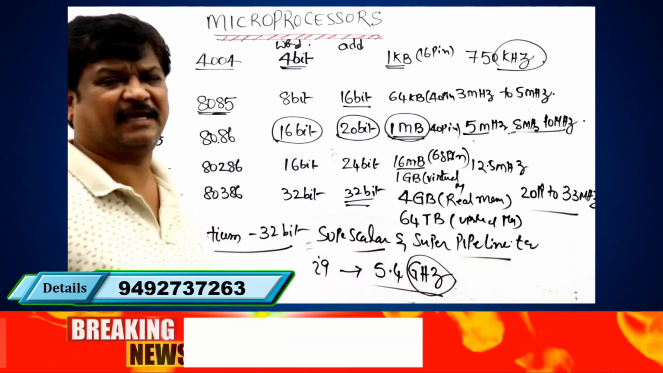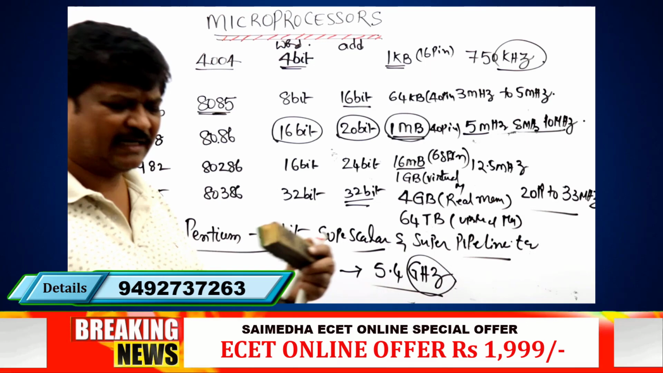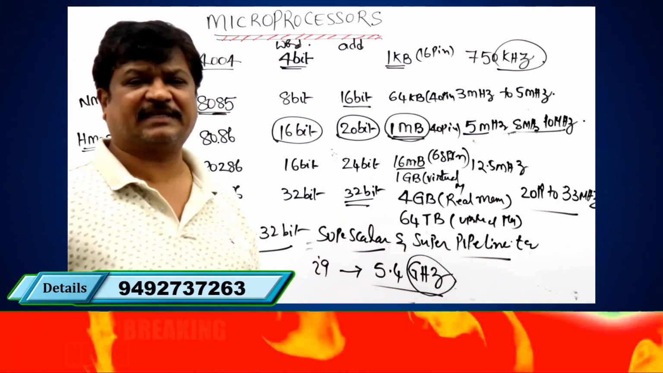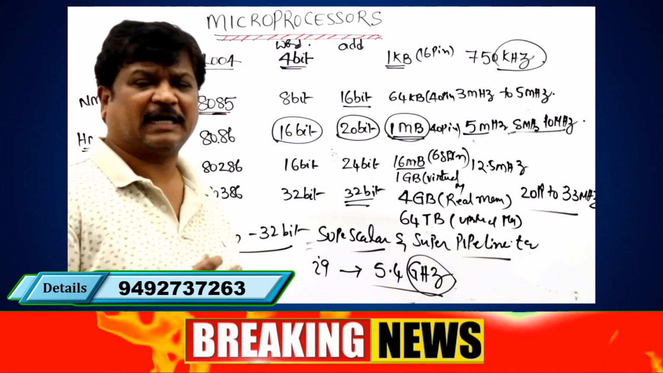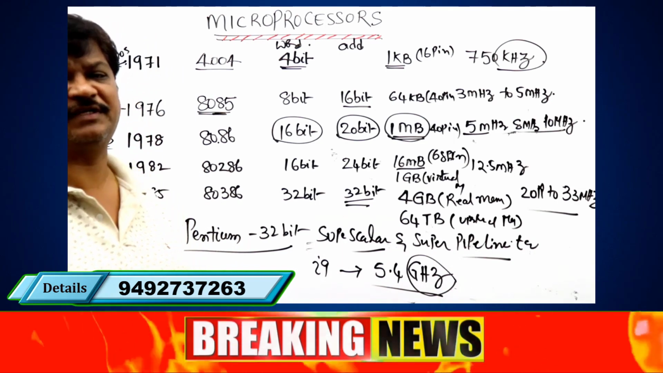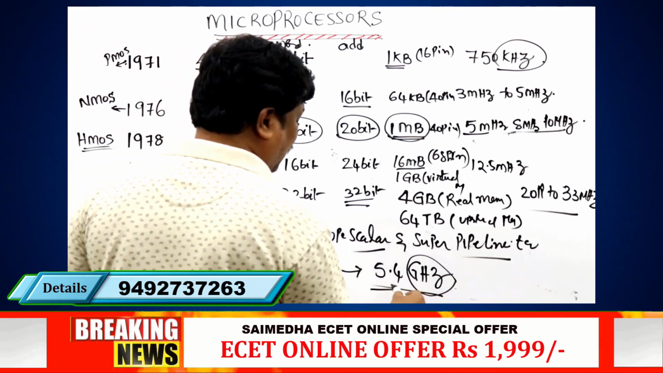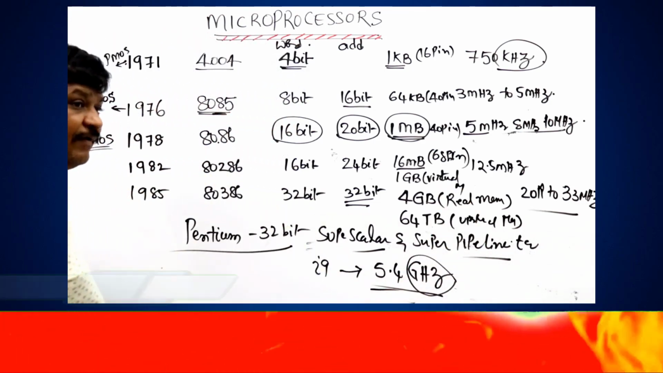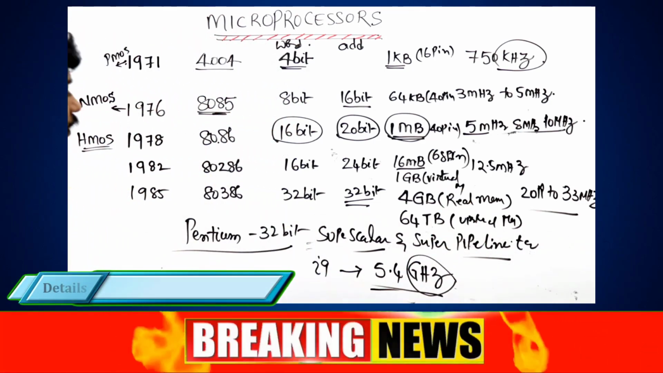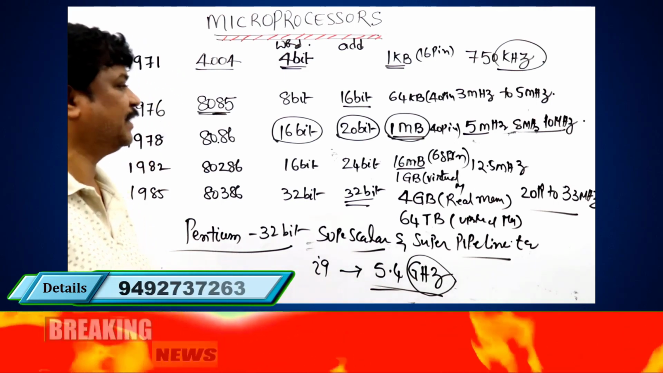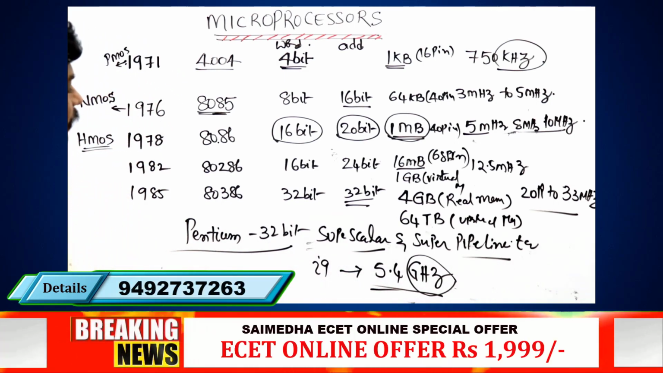So many processors came into the world. Year by year, at least every 2 years, advanced versions are coming, with low power consumption and many additional features. But the i9 processor is now running at 5.4 gigahertz, which is a powerful, super speed microprocessor presently available in the market.